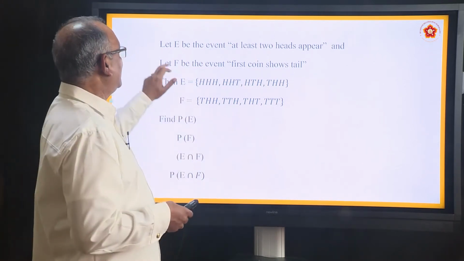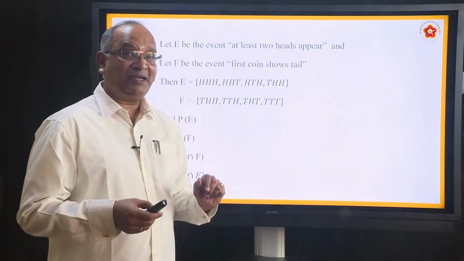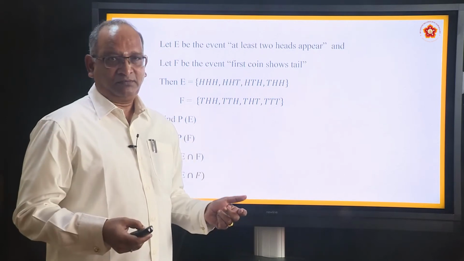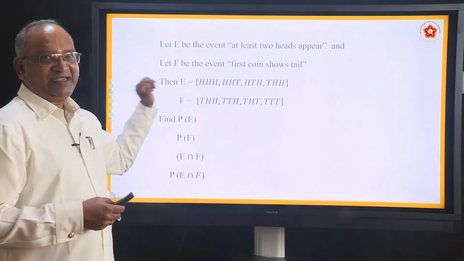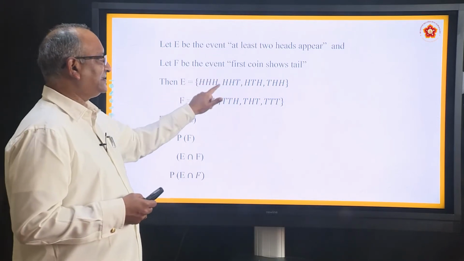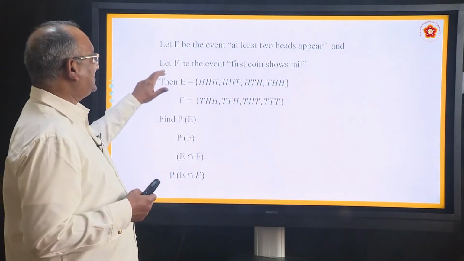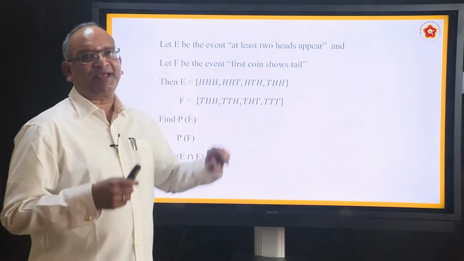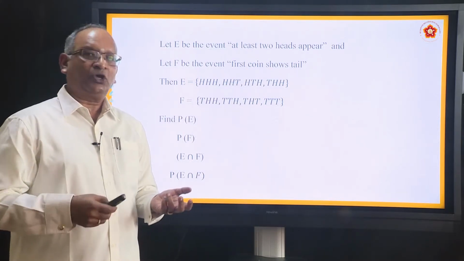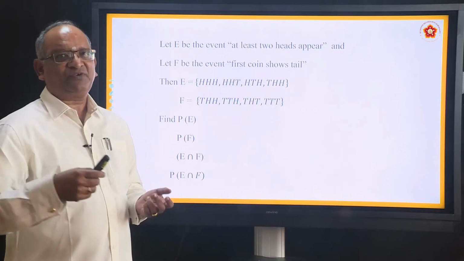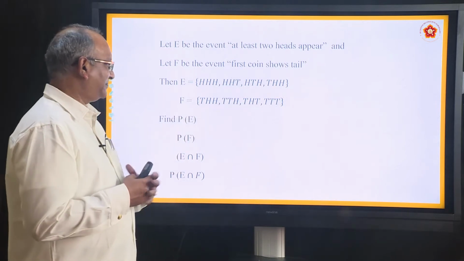Remember, the events are defined from the same sample space. What are the events? Let E be the event that at least 2 heads appear. At least 2 means 2 and more. It can be 2 heads or it can be more. So what can we take from the sample space? HHH, HHT, HTH, THH. Another event, he says, let F be the event that the first coin shows tail. The first coin is showing tail. So with that, pick up the outcomes from S. So you have THH, THT, TTH, TTT.